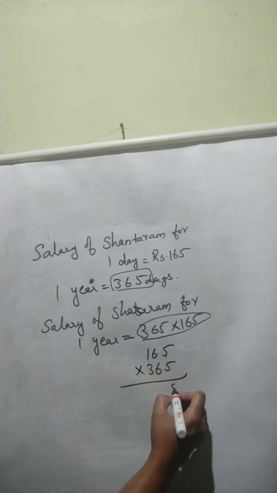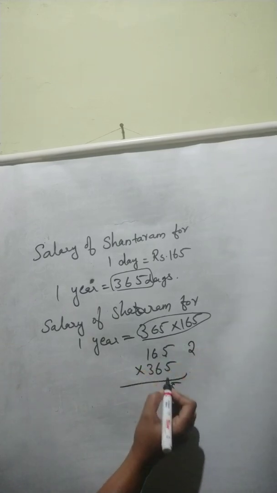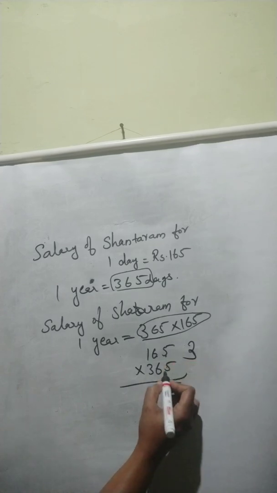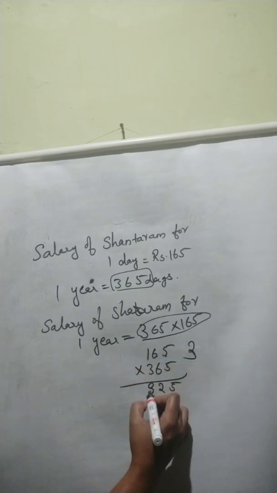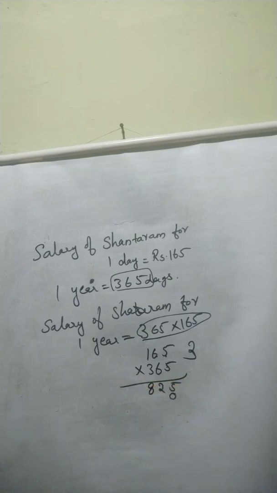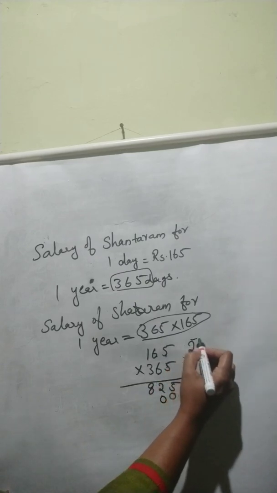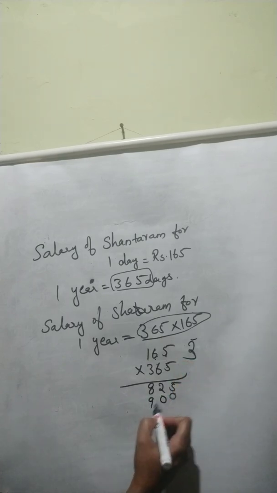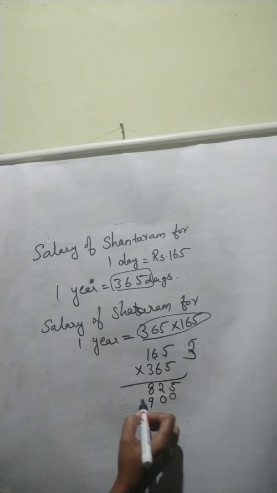Then 5 5s are 25. Then 2 will be there. 6 times 5, 30. 30 plus 2, 32. Then 3 will be there. 1 times 5, 5 plus 3, 8. Next we need to multiply with 6. Before that we can keep here 1 0. Then 6 times 5, 30. 3 will be there. Then 6 6s are 36. 36 plus 3, 39. Again 3. 1 6 is 6. Then 6 plus 3, 9.